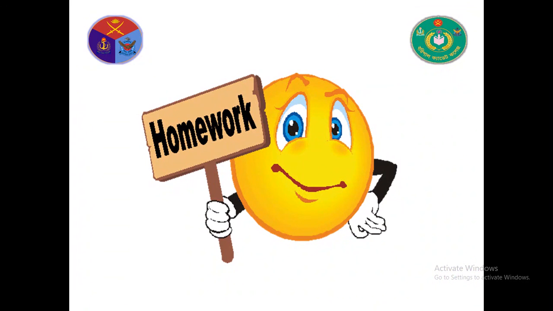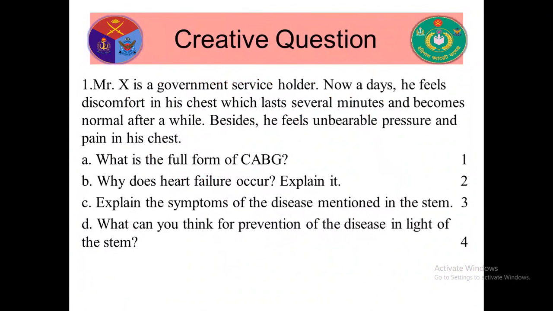Now your homework. Mr. X is a government service holder. Nowadays, he feels discomfort in his chest, which lasts several minutes and becomes normal after a while. Besides, he feels unbearable pressure and pain in his chest. Number A: What is the full form of CABG? Number B: Why does heart failure occur? Explain it. Number C: Explain the symptoms of the disease mentioned in the stem. Number D: What can you think for prevention of the disease in light of the stem? Okay, boys, it's your homework.